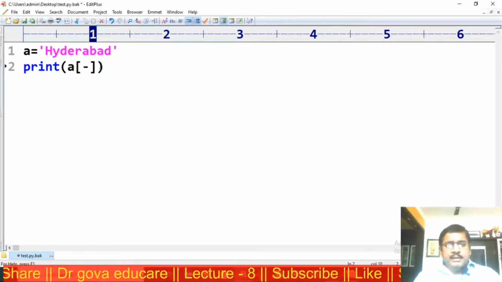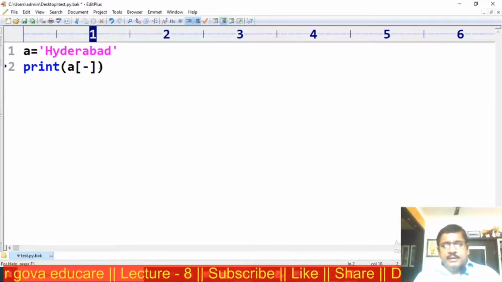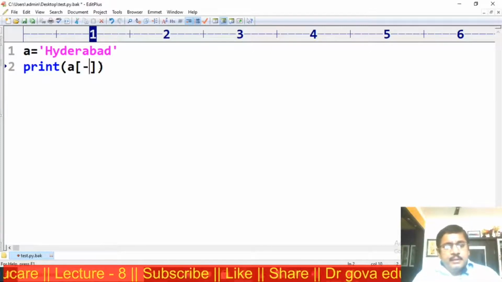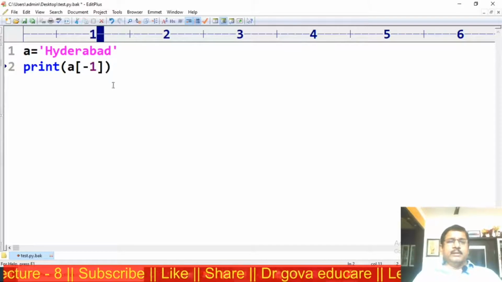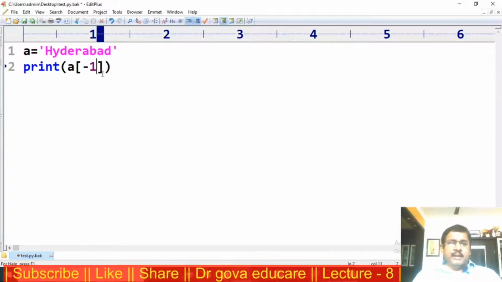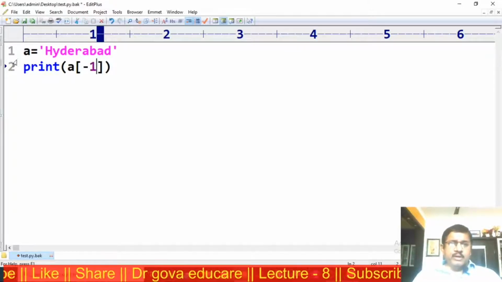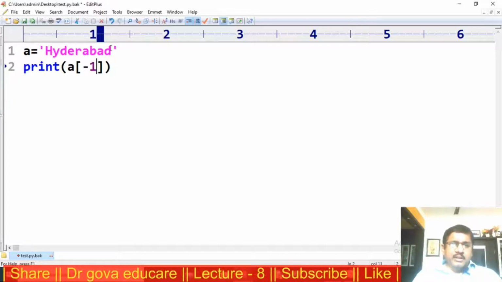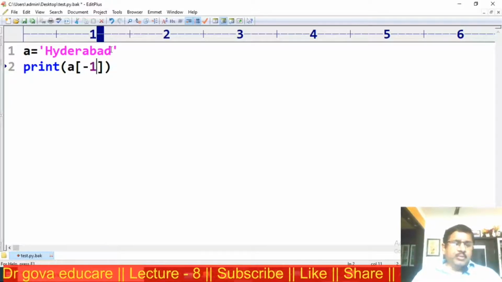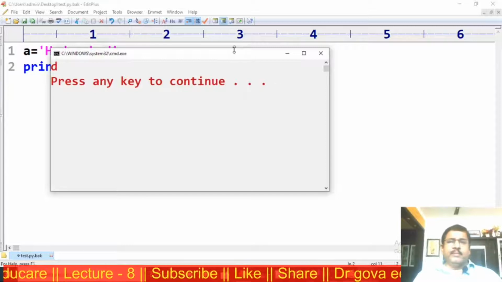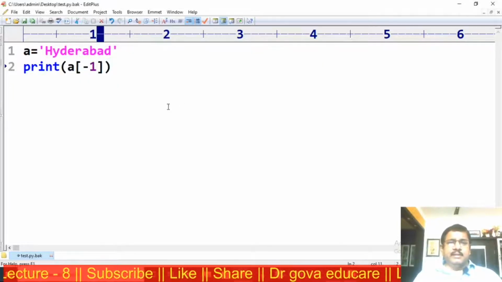Minus 1. Minus 1 means it is backward direction. Start with here minus 1, D. The output is D.